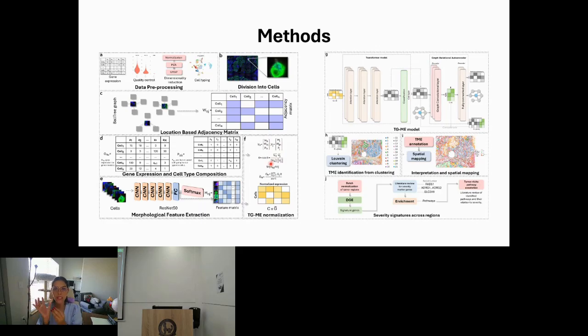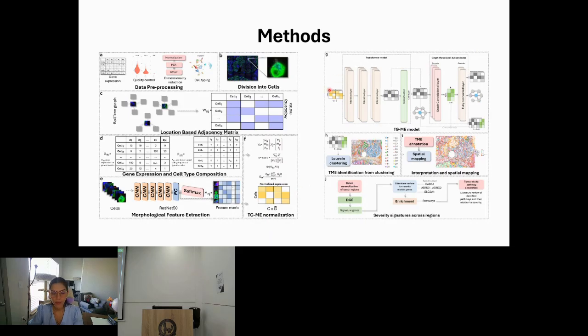And then we're going to use that similarity weight to modify the gene expression of our original cell, accounting for all this information. So after we normalize our gene expression, we're going to pass them through an artificial intelligence or deep learning model. Our model is going to be composed of a transformer model and a graph variational autoencoder. I'll give you more details in a bit.